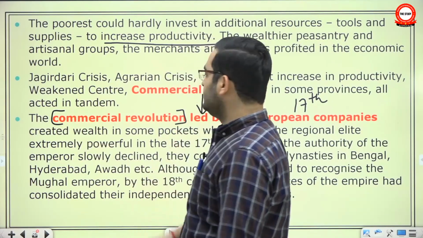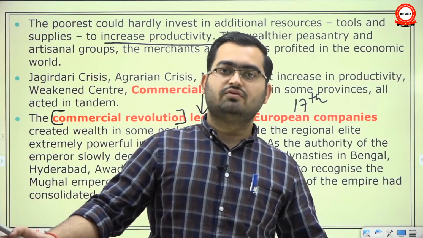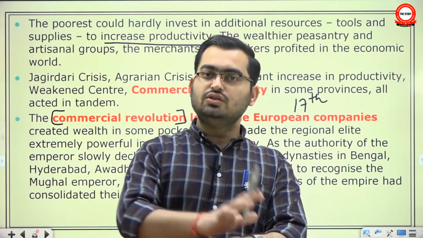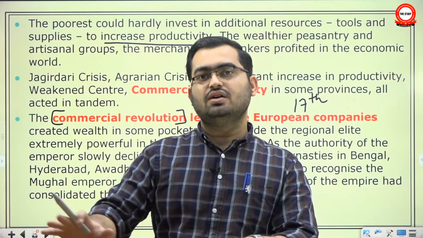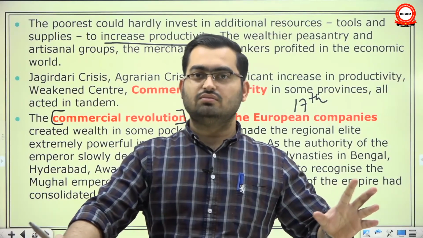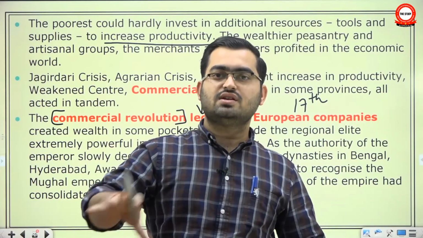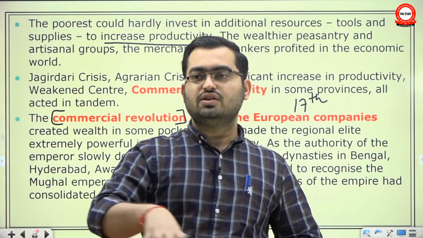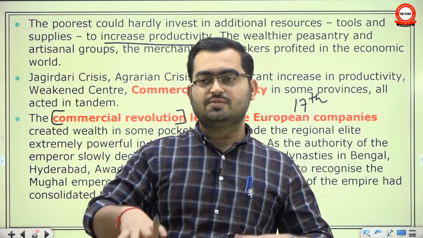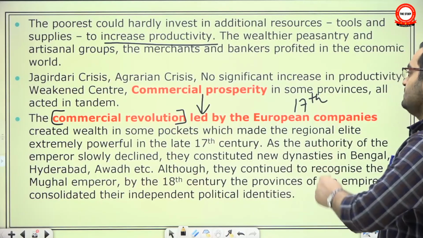Meaning that they had created a vast new market for Indian goods, not only in Europe, but in Southeast Asia, in Africa, in the New World as well. So those provinces, especially the coastal provinces and the provinces whose goods were useful for trade, experienced prosperity. And now this is the tricky part.